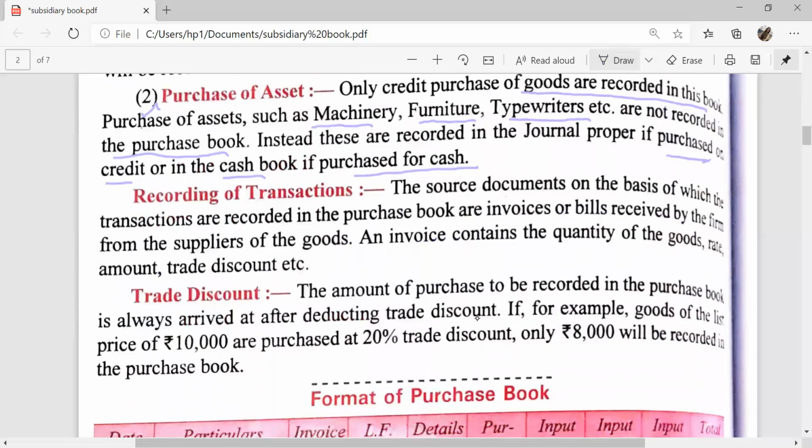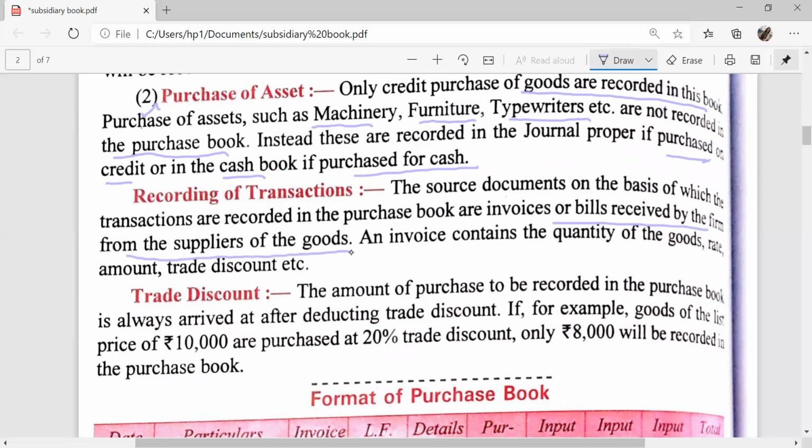Recording of transactions. How do we record the transactions in the purchase book? We record the transactions in the purchase book on the basis of source documents, and source documents are the invoices or bills received by the firm from the supplier of the goods.